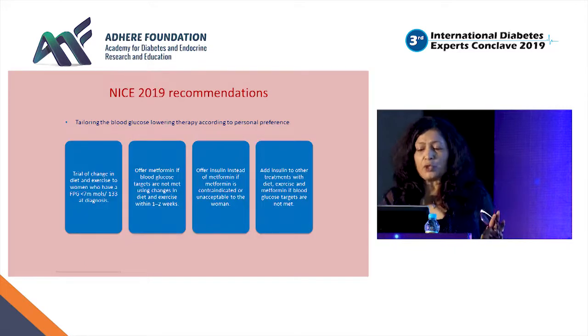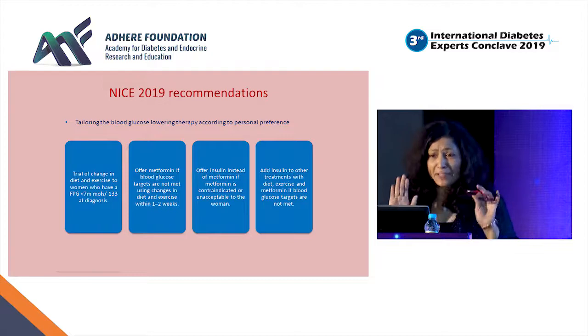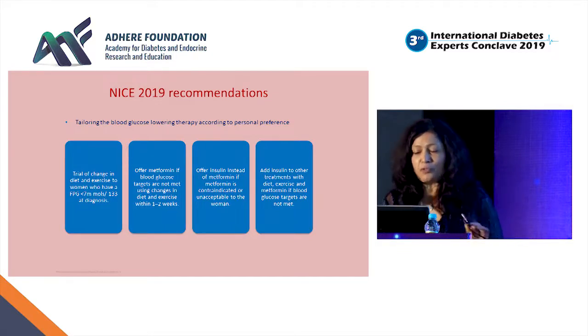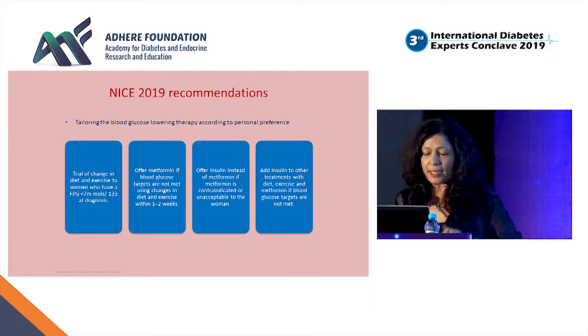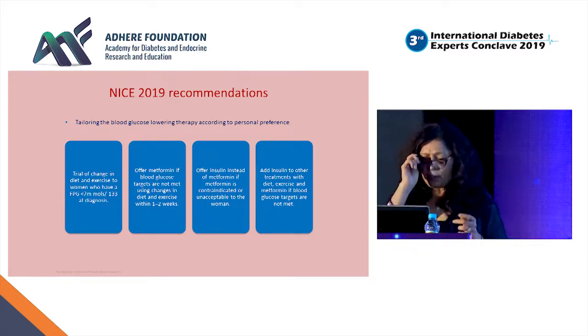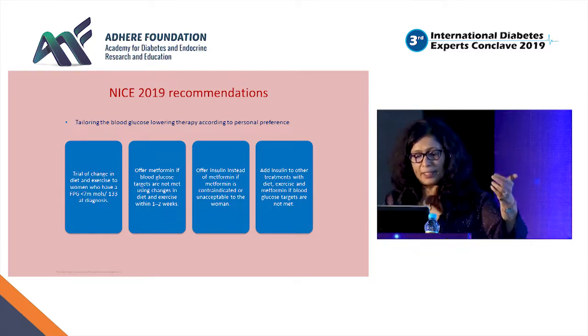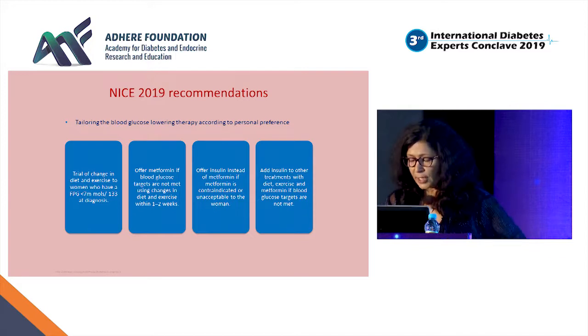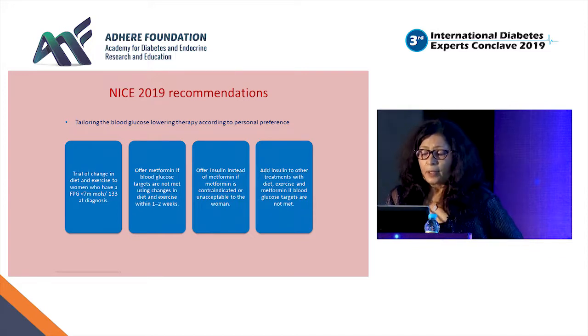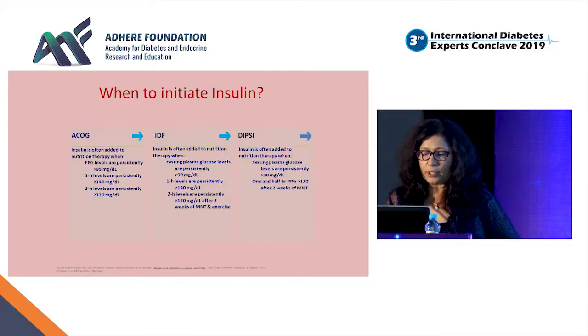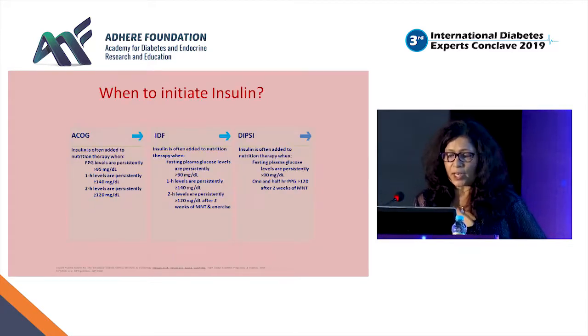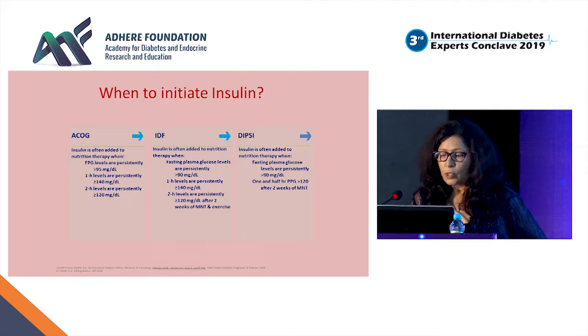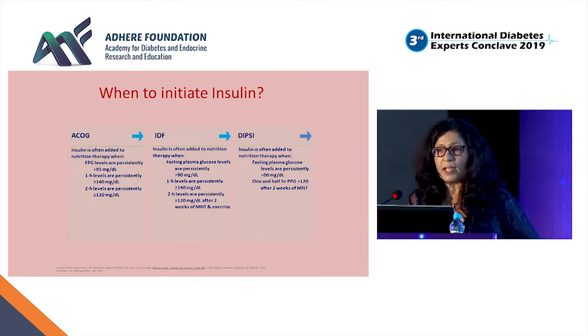Now, when to give insulin? Just give whenever it's needed. There are lots of recommendations. This was the NICE guidelines. They say if fasting glucose is less than 7, it should be maintained. You can just begin. I think I will go to this slide, which has all the recommendations, which is ACOG, IDF, and the DIPSI. So fasting glucose persistently high, more than 90.